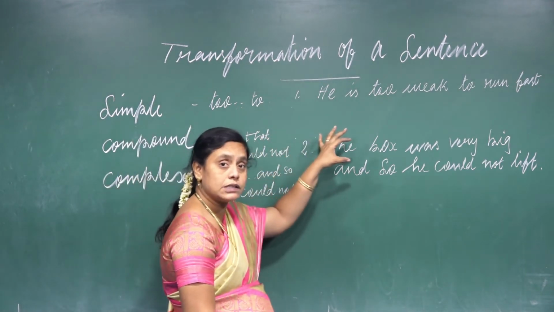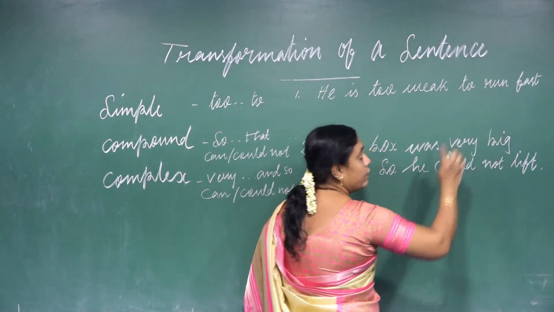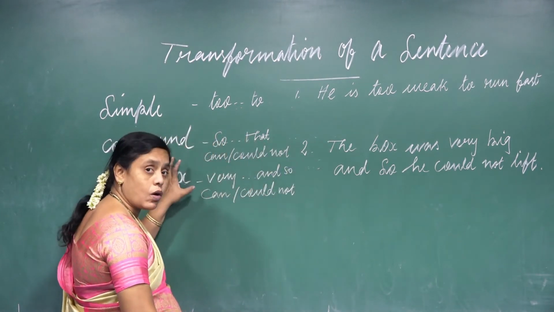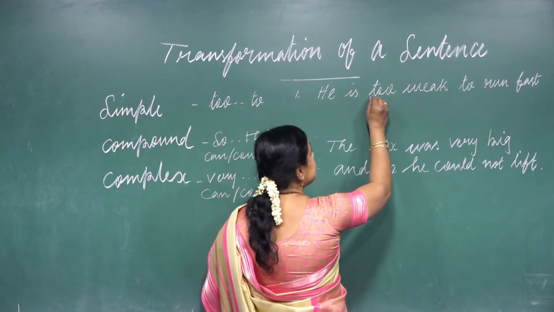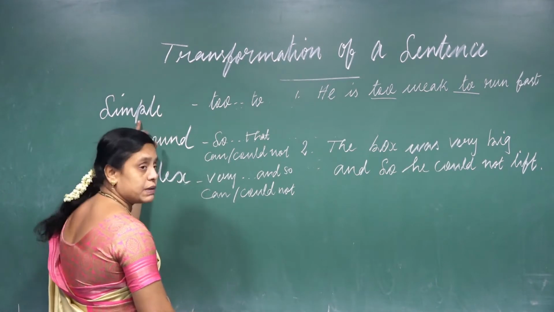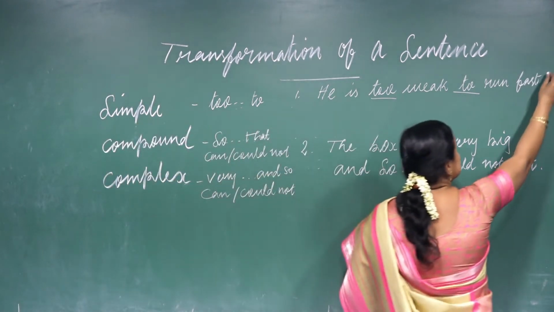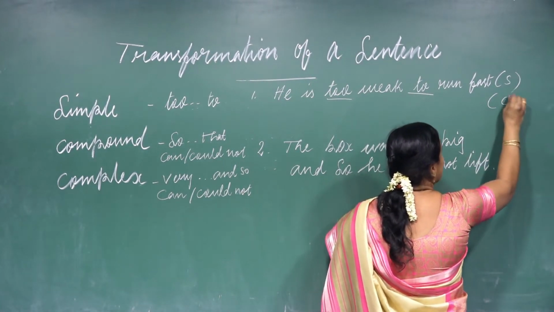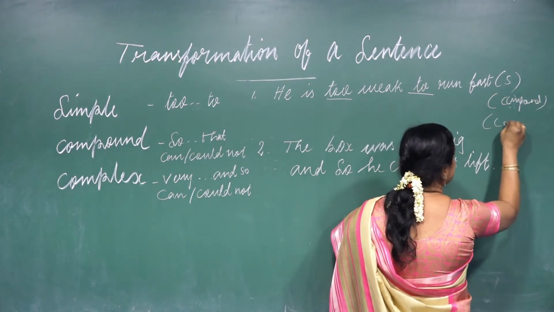And now let us see the sentences. He is too weak to run fast. So what type of sentence is this, simple, compound or complex? Yes, this is simple because this sentence carries "to". We have to change this simple sentence into compound as well as complex.